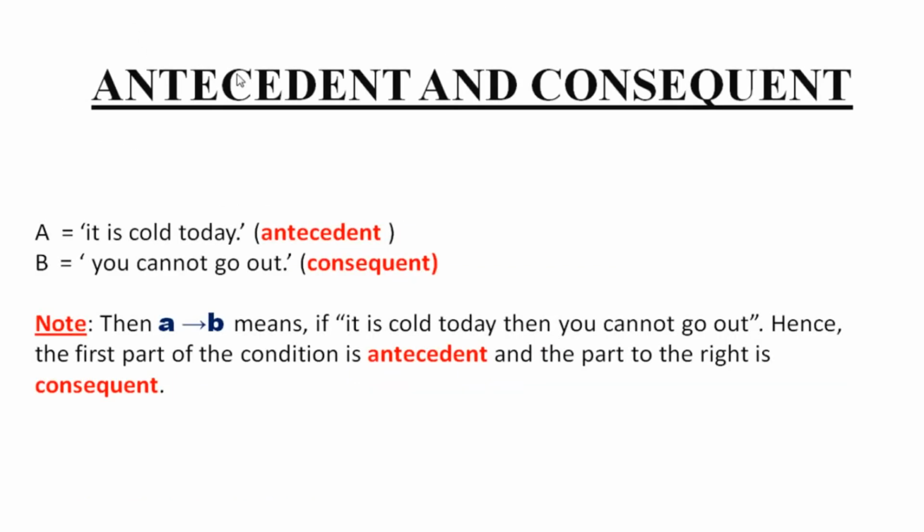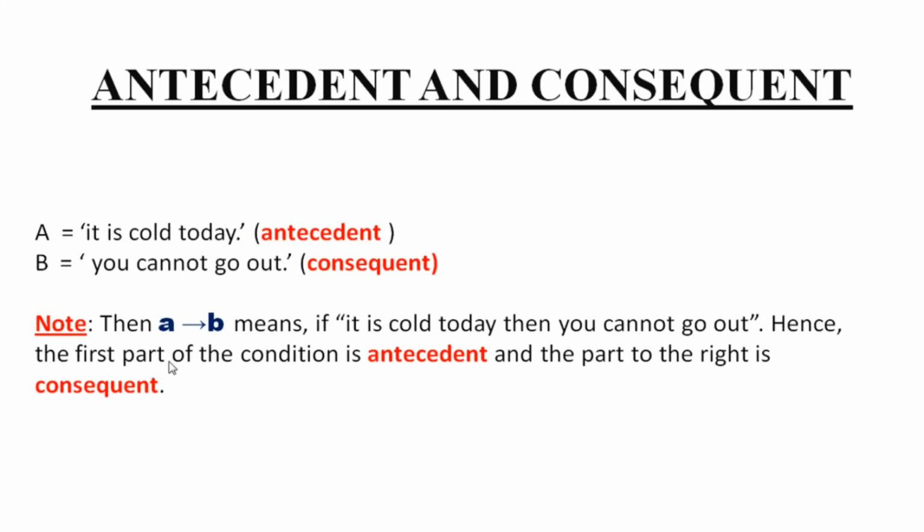Now we will come to know about antecedent and consequent. A is equal to what? It is cloudy today. This is antecedent, right? And what is antecedent? Just have a look. If A implies B, if it is cloudy today, then you cannot go out.